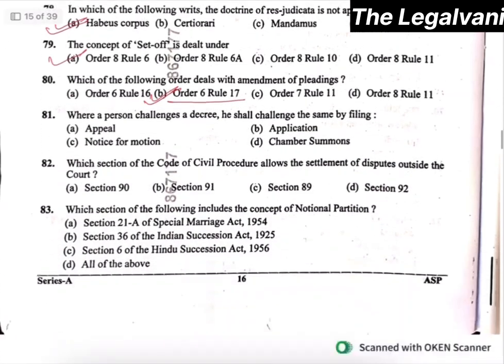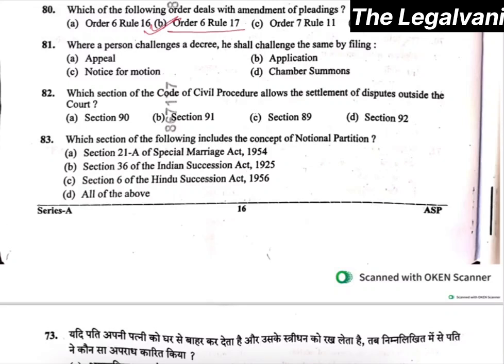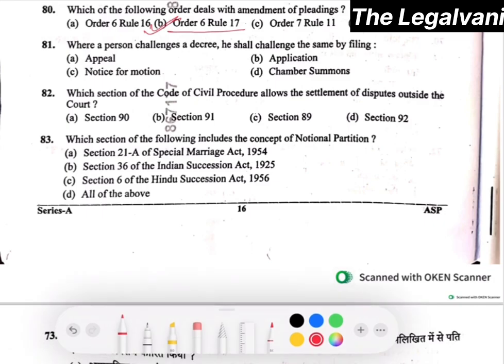Now moving towards question number 81. Where a person challenges a decree, he shall challenge the same by filing option A, the appeal. This would be the right answer. Question number 82. Which section of CPC allows the settlement of dispute outside the court? Here the right answer will be section 89, that is C.